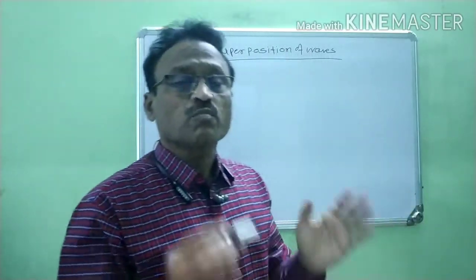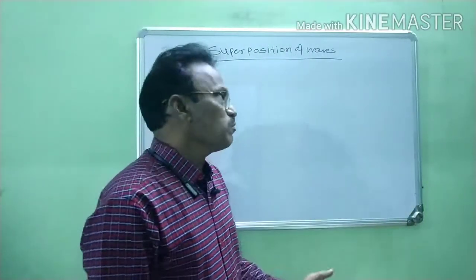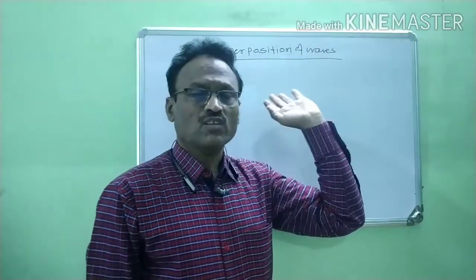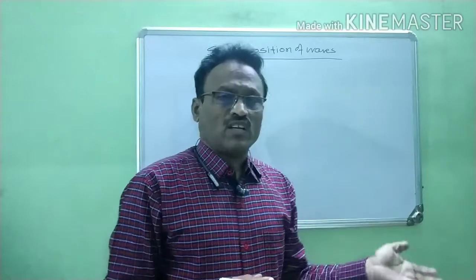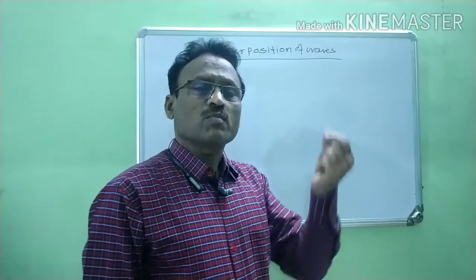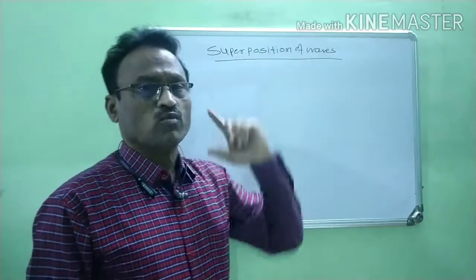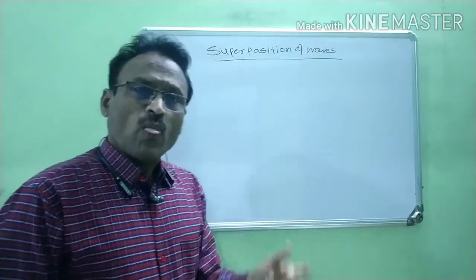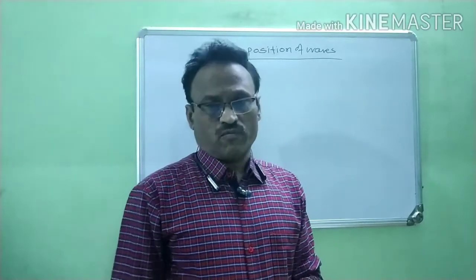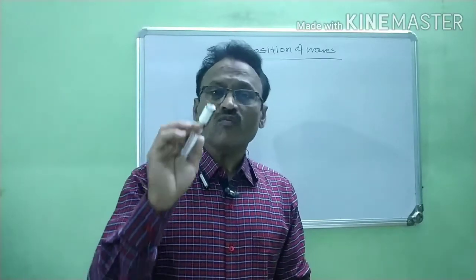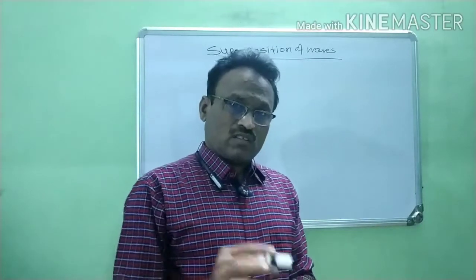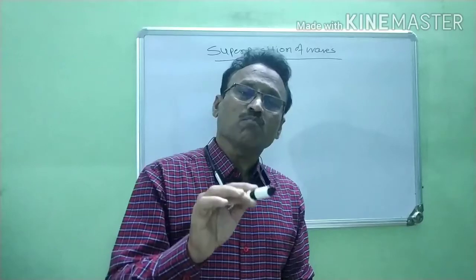Now we have to study this principle. Therefore, this principle is known as the principle of superposition of waves. Now, how do we define this principle? We define it simply: in this principle, when two or more waves of the same type interfere at the same point,